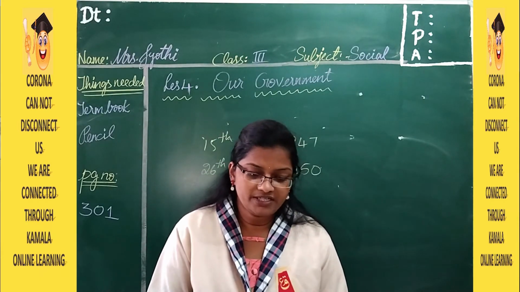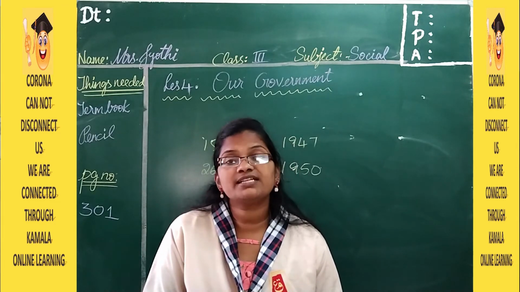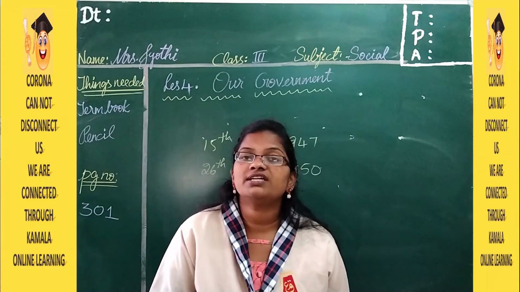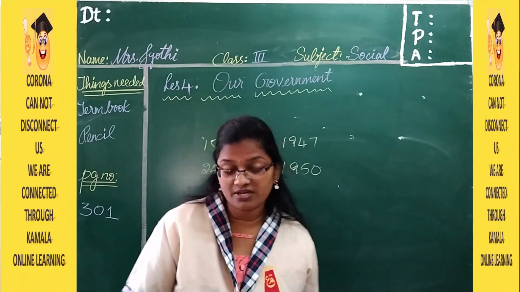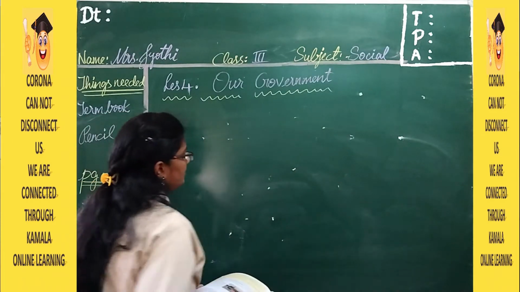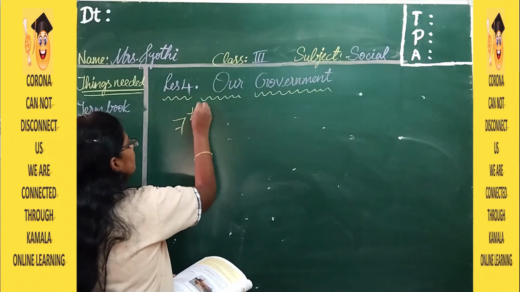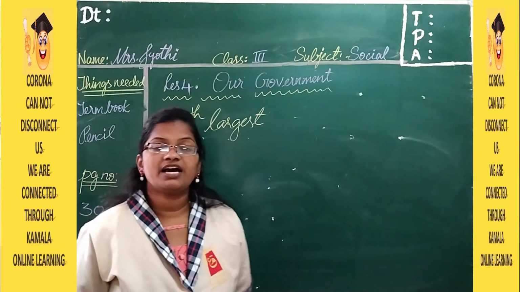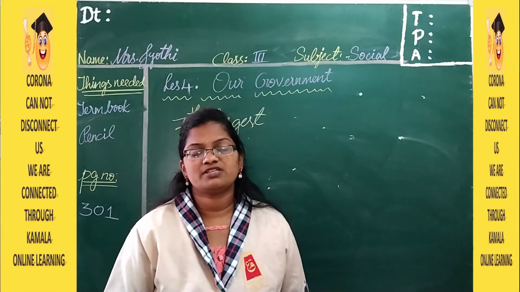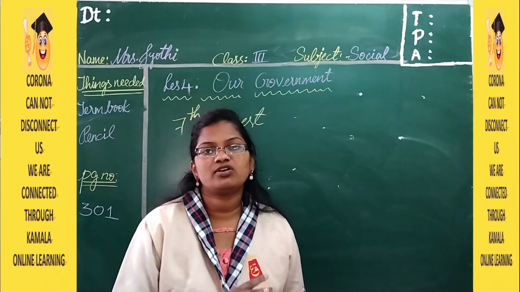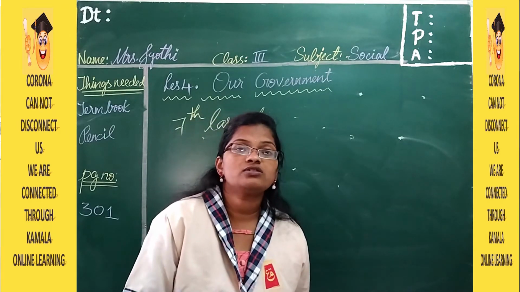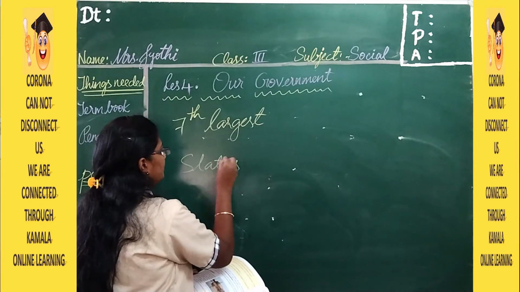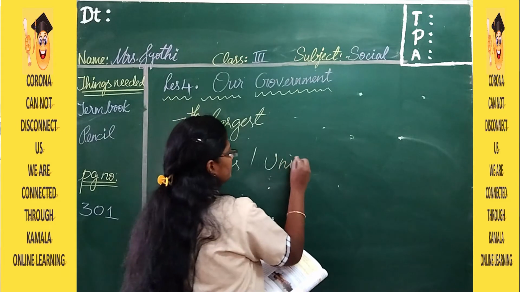So our country is divided into smaller parts called states and union territories. India is very huge, right? In the world, India is the 7th largest country. Now this India is again divided into smaller pieces, just as a school is divided into classes and sections. Here also, India is divided into states and union territories.